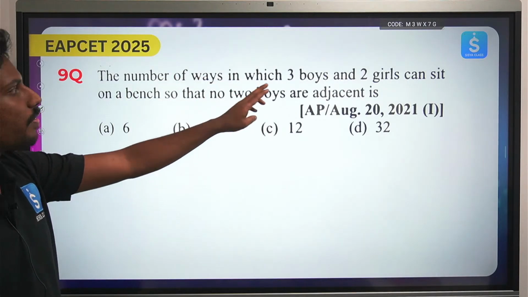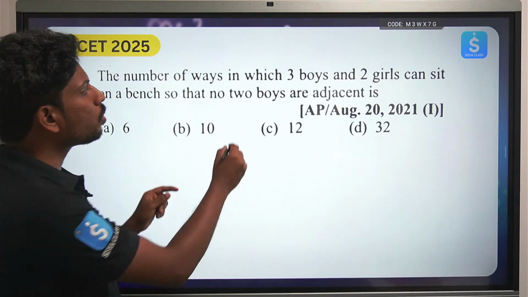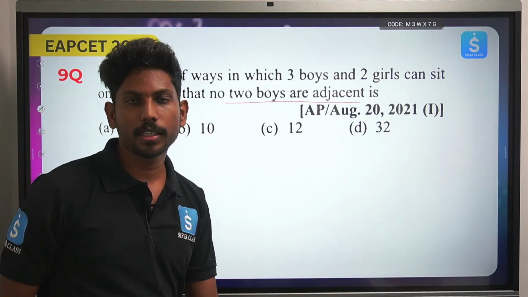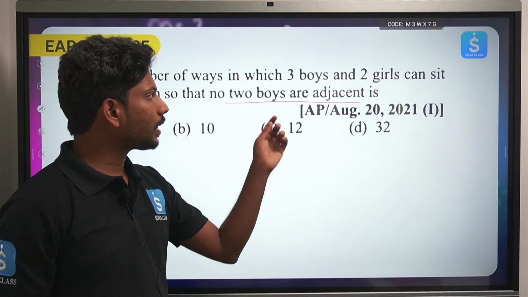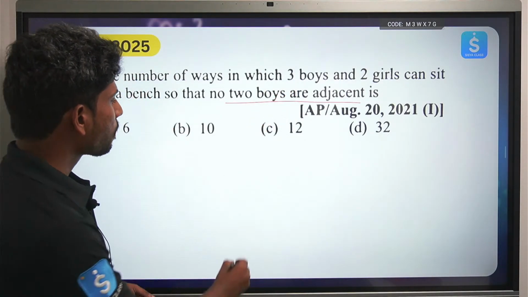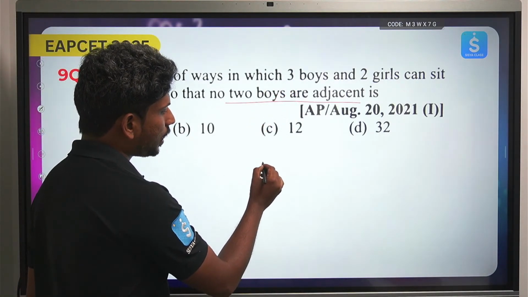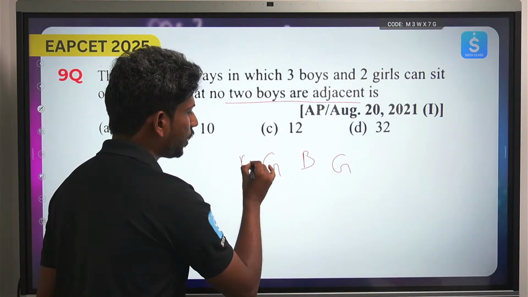Now see, the number of ways in which 3 boys and 2 girls can sit together on a bench so that no 2 boys are adjacent. But I want to know, no 2 boys are adjacent. Now how do we find that? First, I'll keep one girl here, one girl here, and a boy here, a boy here, and a boy here.